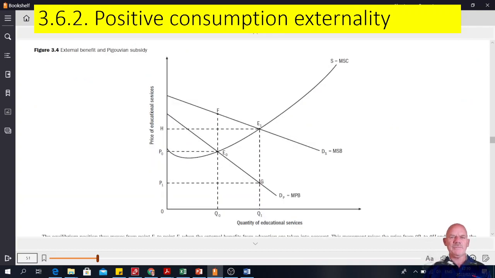We could also have a positive externality. So if we start again with the private demand curve and the private supply curve, now we are talking about educational services. Education has positive spillover effects. If people are educated, then the crime rates come down, the population growth rates come down.